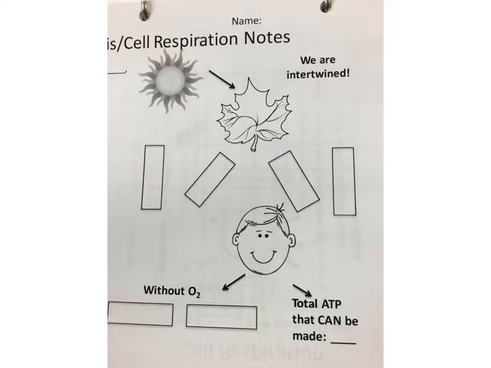So the last thing we're going to do is we're going to plug in all the stuff that we've learned to fill in this sheet. This is the front of your sheet. And so what we're going to see is that cellular respiration and photosynthesis are very intertwined. They're very connected. And so in this process, the boy, what's one product he is giving off that's going to be absorbed by the plant? And that is water, right?